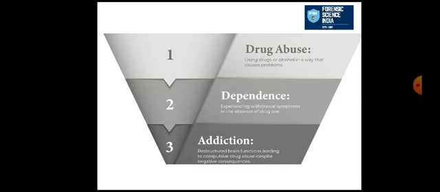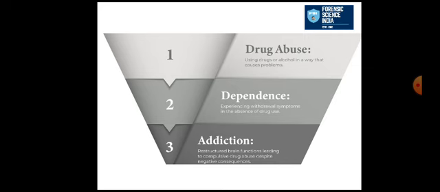So you can see this thing. Drug abuse leads to dependence, then further to addiction. So this is a kind of stages also. First, the person will be abusing a drug, using it for recreation, for pleasure, etc., which I mentioned earlier. So it will lead to a dependence.